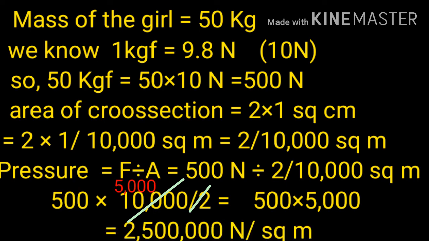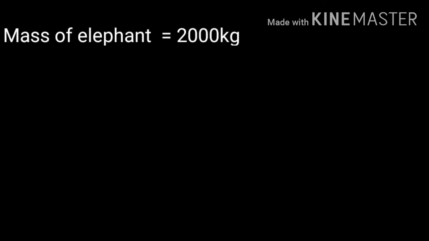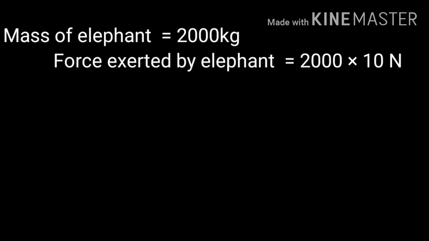Now simple calculation left. 500 multiplied by 5,000, we will get 25 lakh Newton per square meter. So this one was the pressure exerted by the girl. Now we will calculate for the elephant. Now mass of the elephant is 2000 kg, and for the force we will multiply it by 10 Newton, then we will get 2000 multiplied by 10, that is 20,000 Newton. This is the value of force.